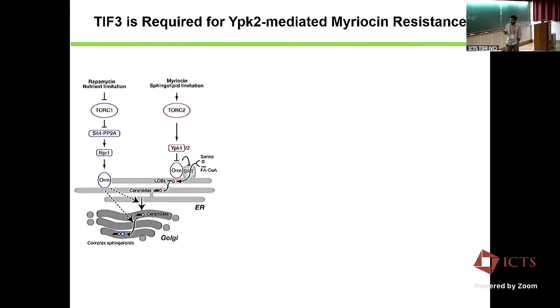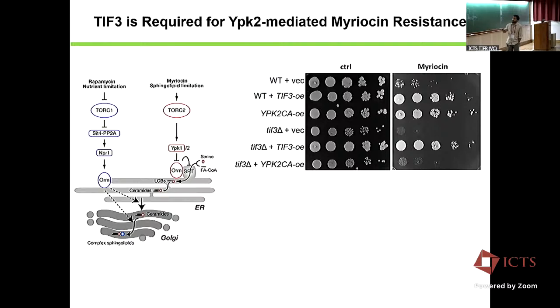We did another experiment where, as I said, YPK2 is a downstream target of TORC2 and an already known regulator of sphingolipid synthesis. In wild type, YPK2 overexpression can rescue the myriocin sensitivity.